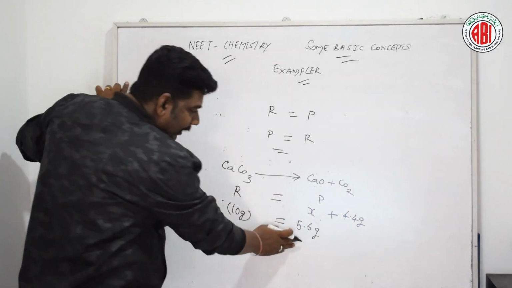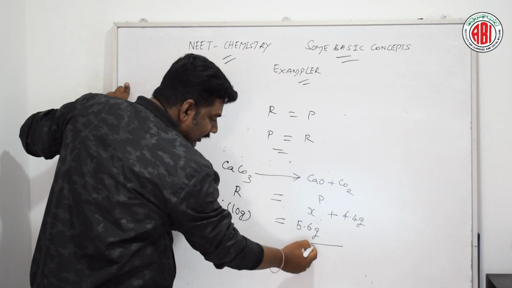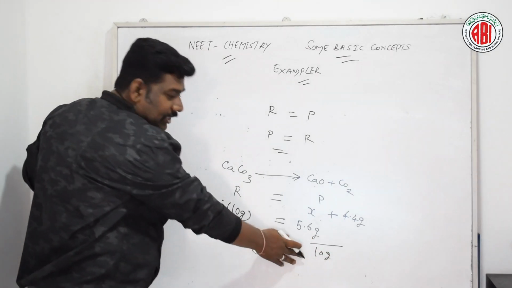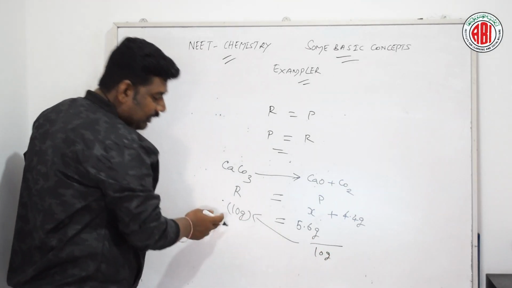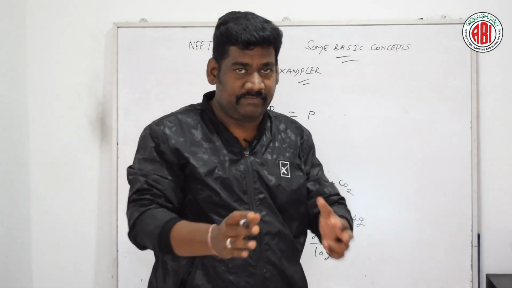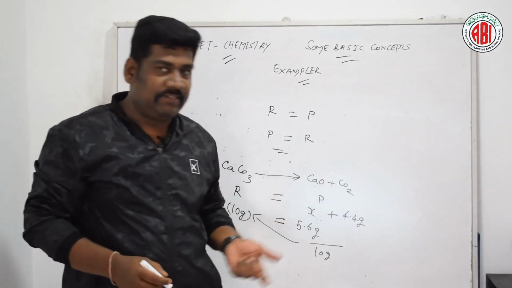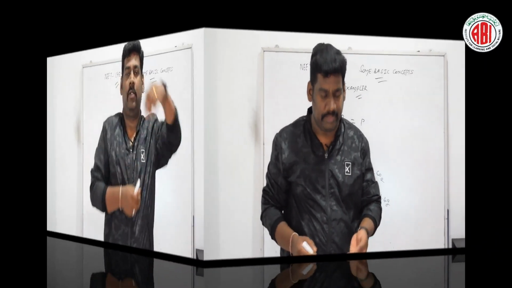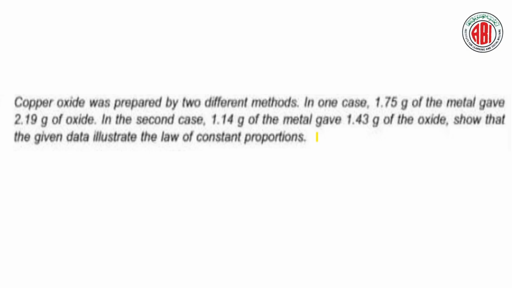Therefore 5.6 plus 4.4 together is 10 gram, which is the product, and that is equal to the reactant 10 gram. So based on this, the law of conservation of mass is obeyed. So this way we can solve this problem. Let us go for the next question. Now look at this next question.